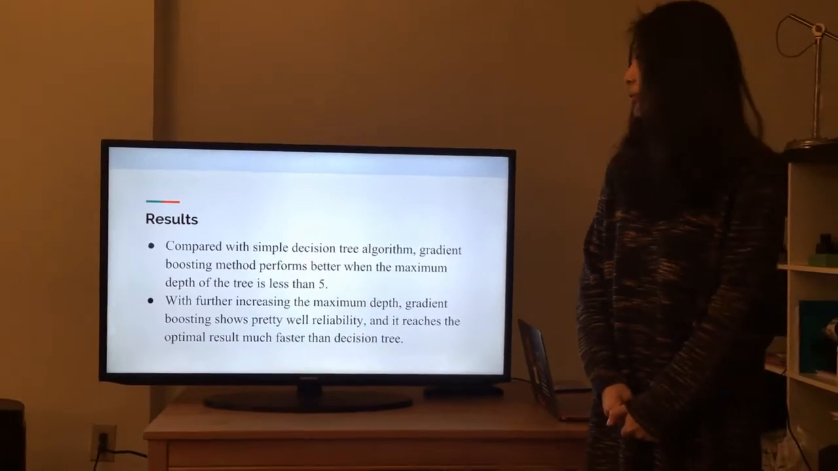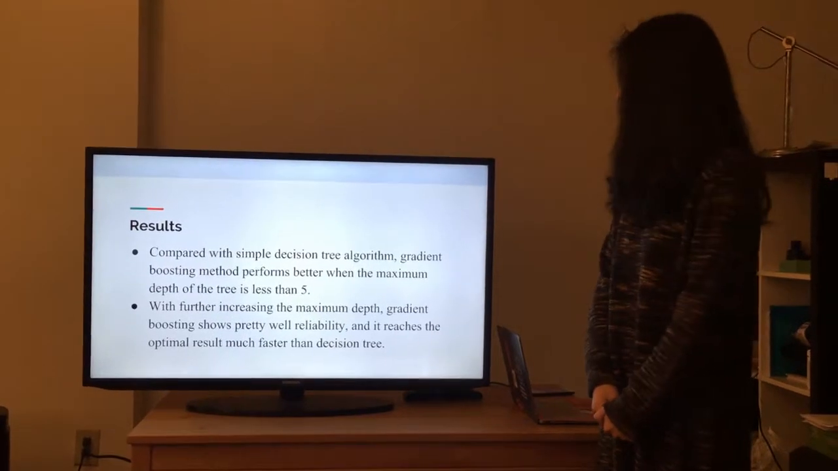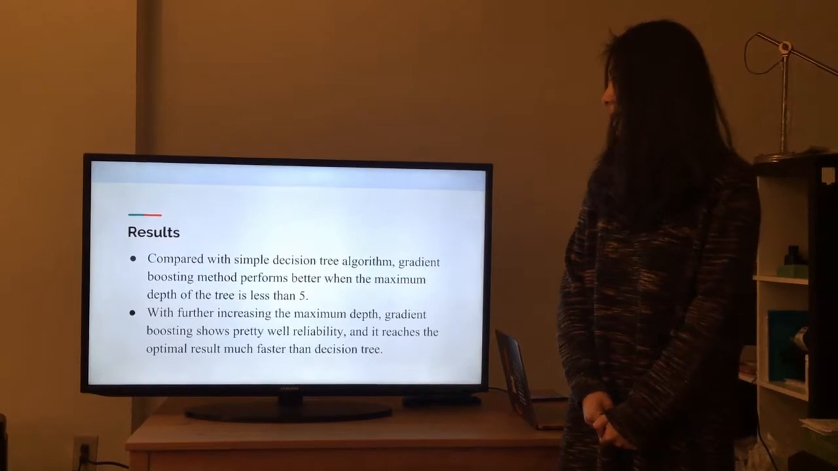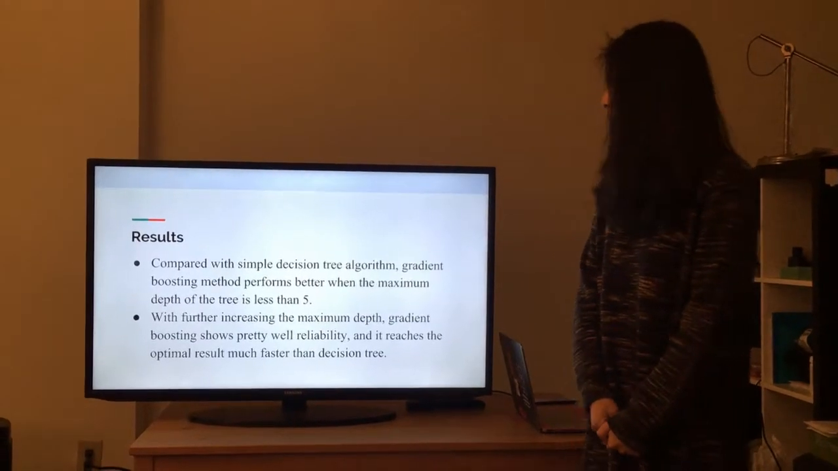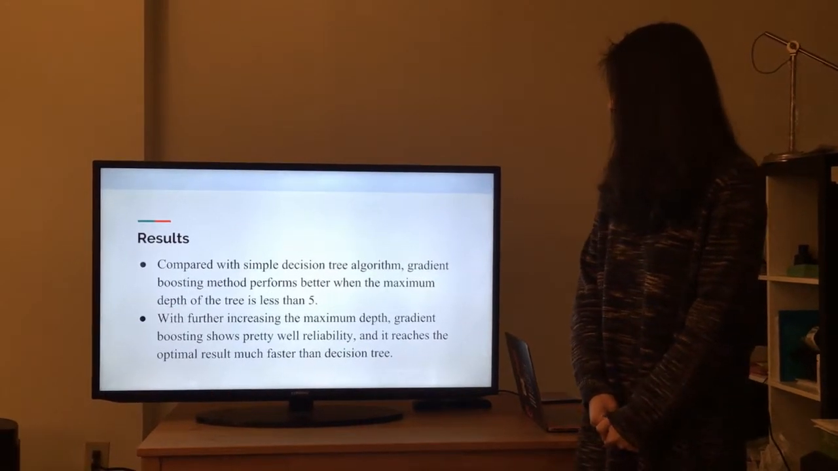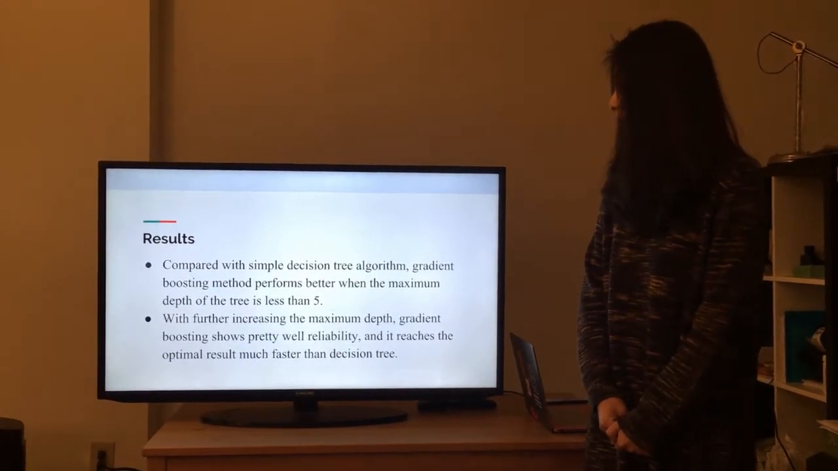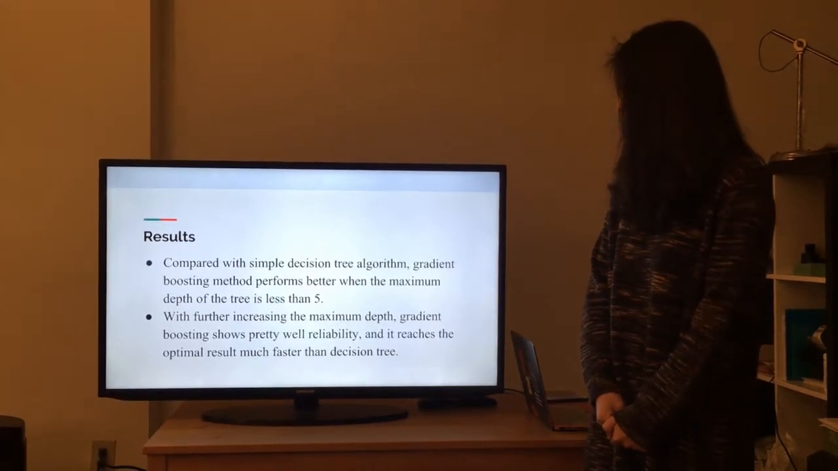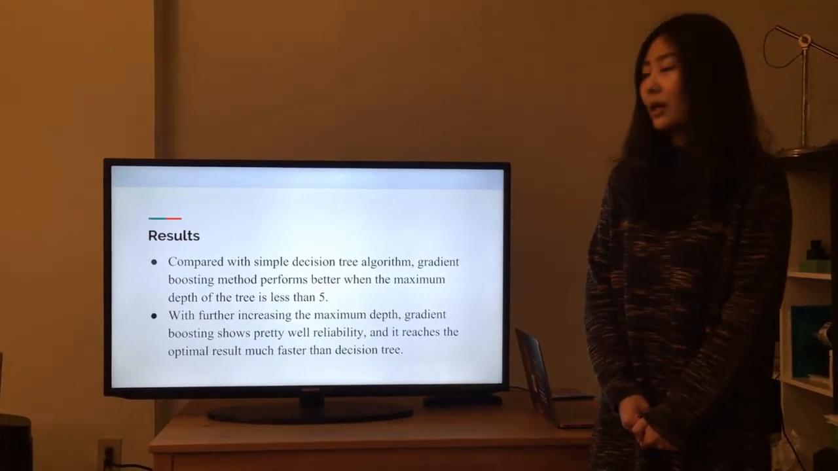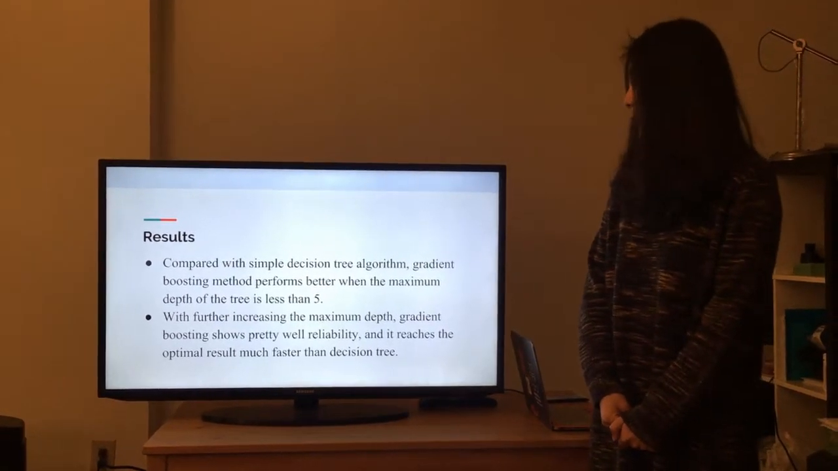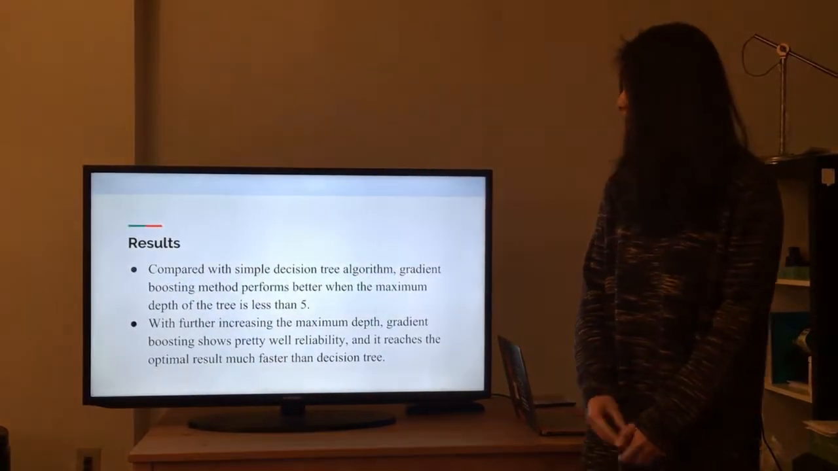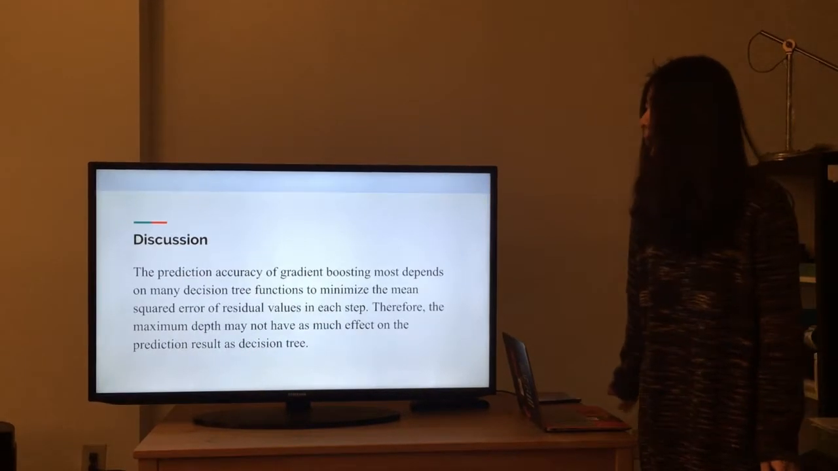Also, we compared these two algorithms. We found that the gradient boosting method performs better when the maximum depth of the tree is less than 5, and with further increasing the maximum depth, gradient boosting shows pretty good reliability, and it also reaches the optimal result much faster than the decision tree. For gradient boosting, the optimal maximum depth is 5, and for decision tree it is 10.